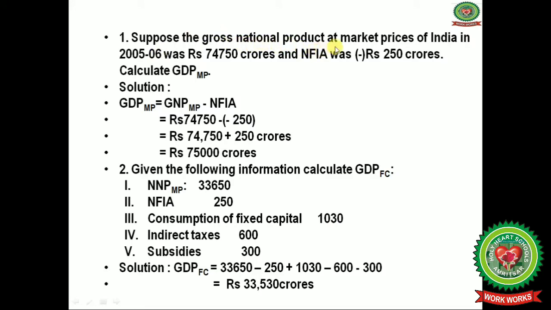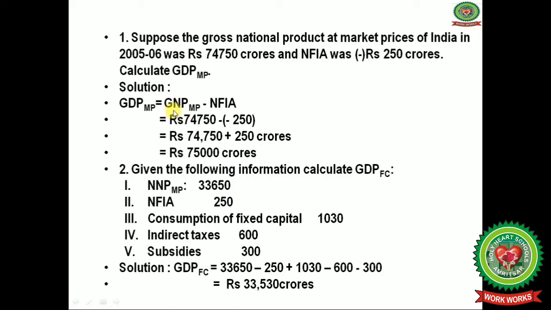Suppose the gross national product at market price of India in 2005-2006 was rupees 74,750 crores, and net factor income from abroad is rupees minus 250 crores. Apply the formula to calculate GDP at market price.